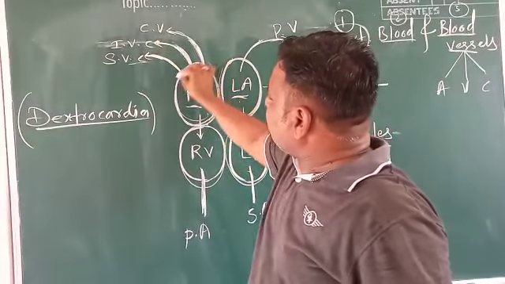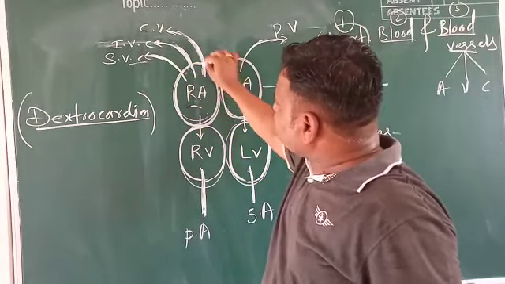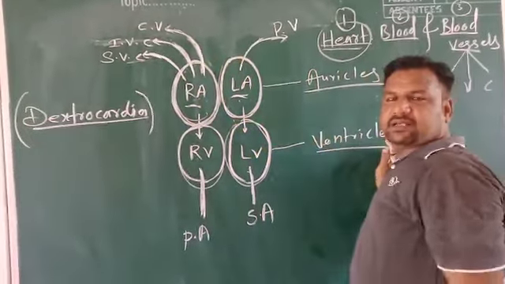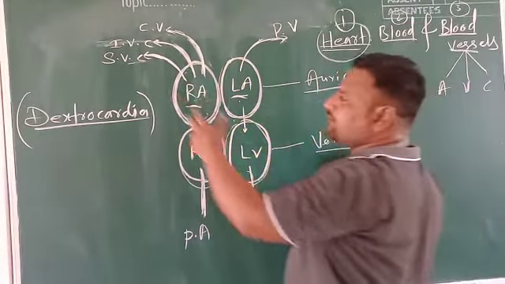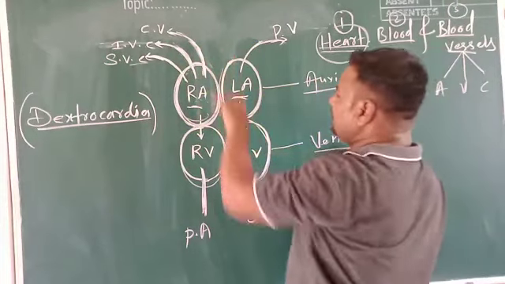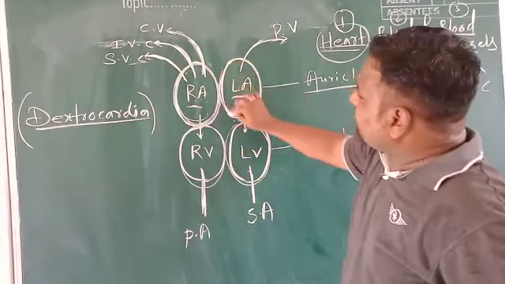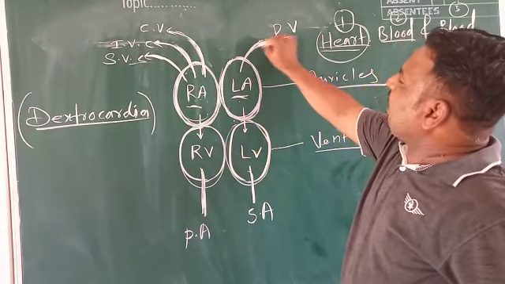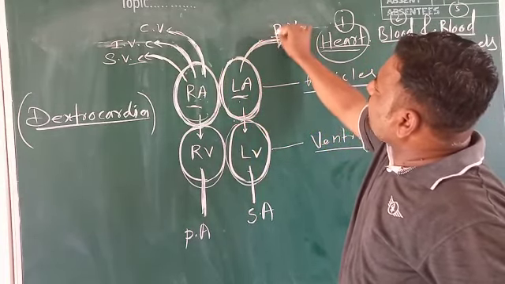Hence, deoxygenated blood is present here. This part of the heart, the right auricle, has deoxygenated blood, collected from various parts such as the upper body parts, lower body parts, and the muscle of the heart itself. Now, there is one blood vessel opening from this chamber, and the name of this blood vessel is pulmonary vein.